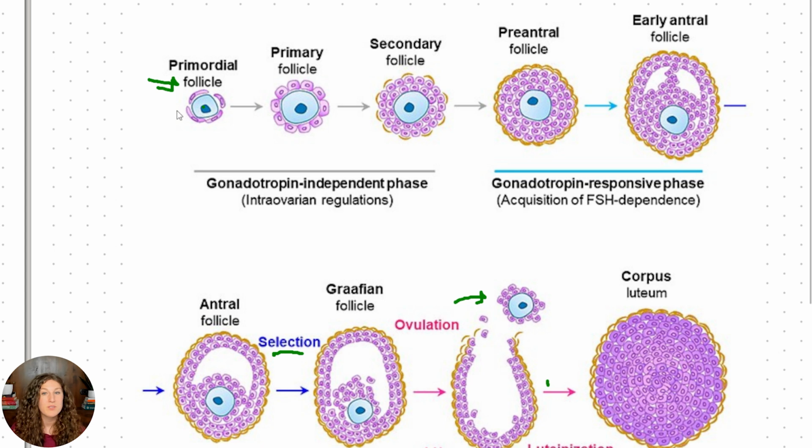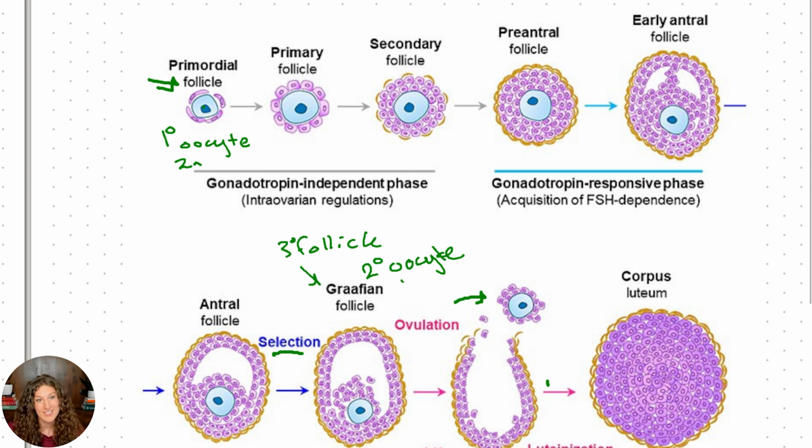A couple things to notice: when we're in our primordial follicle, we have a primary oocyte. This is our 2N, our diploid cell, and it's held and arrested in prophase 1 of meiosis. Once the follicle reaches the Graafian stage, which is also known as the tertiary follicle, then we go through our meiotic phase and become a secondary oocyte. This is now a haploid cell, so it's just N, and we develop a polar body.